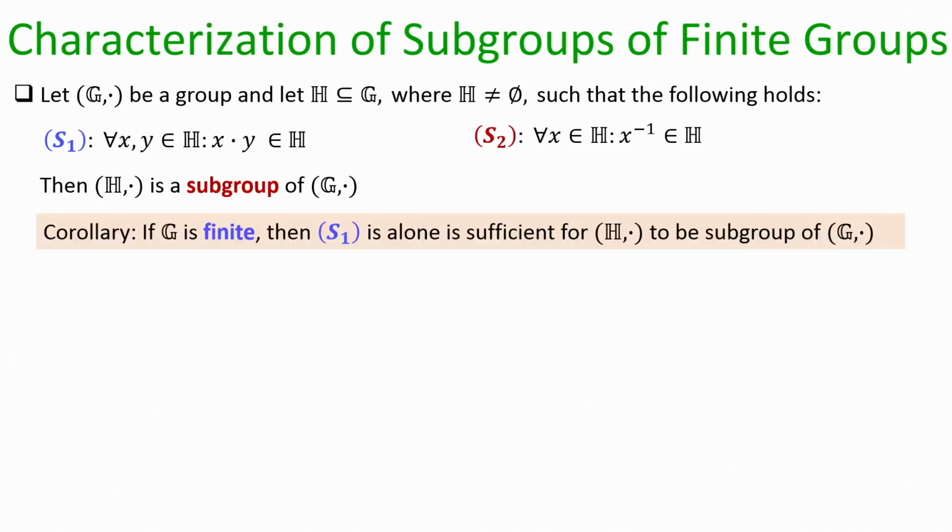Now, an interesting corollary here is the following. The corollary says that if your original group G is finite, then there is no need to check the second axiom. Just check whether the first axiom is satisfied, namely whether the closure property is satisfied in your subset H. If the closure property is satisfied in the subset H, that automatically guarantees that all the remaining group axioms are also satisfied in your subset H.